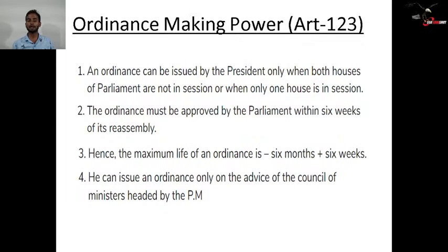The ordinance must be approved by Parliament within 6 weeks of its reassembly. Hence, the maximum life of an ordinance is 6 months plus 6 weeks. Once the ordinance is made, its validity is for 6 months, and if Parliament comes into session, then that validity ends and the 6-week validity starts. Within those 6 weeks, Parliament has to pass that bill. He can issue an ordinance only on the advice of the Council of Ministers headed by the PM.